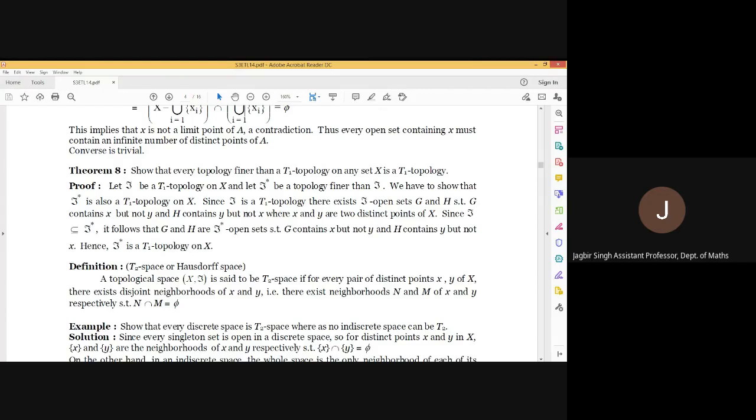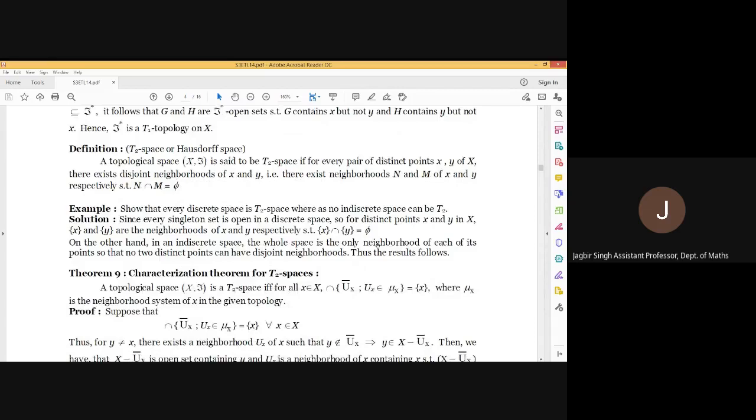Next one, a T2 topological space or Hausdorff space. We discussed it yesterday also. In this, the condition is almost similar to that of T1, but still there is a change. In T1, we were having two distinct open sets, one containing x not y and the other containing y not x. But here, we will have two disjoint open sets, one containing x and the other containing y.